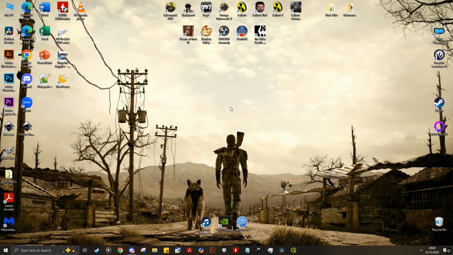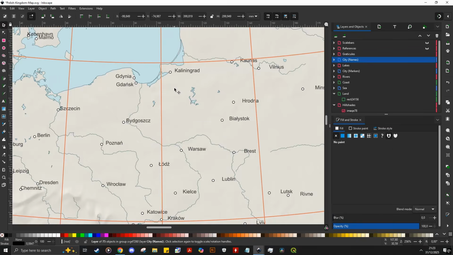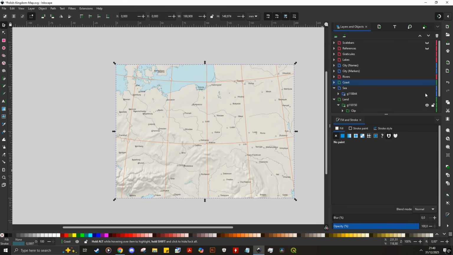Since we have exported the map, the final step is to open it and see how it looks. You can open it with whatever graphic software as long as it's compatible with SVG. So far, the layers are organized, albeit with some quirks. Thus, I'm going to change some things here and there. After some fine-tuning and reorganizing, I have managed to make it usable enough for us to start the design aspect of mapmaking. Well, that covers it all.